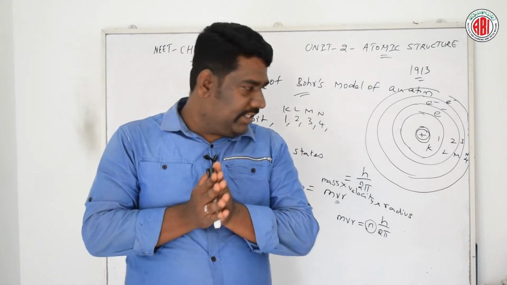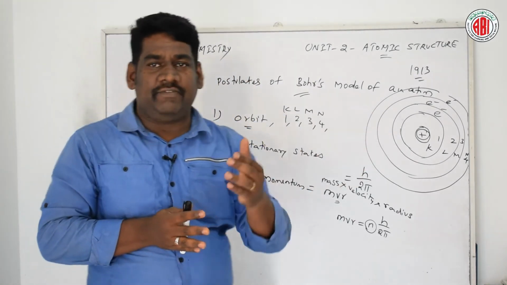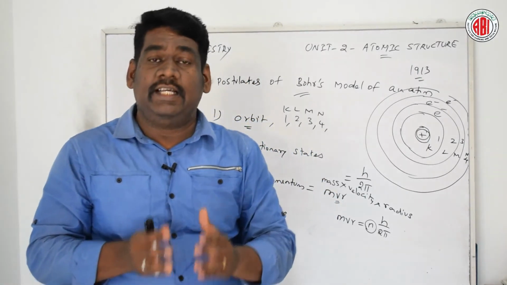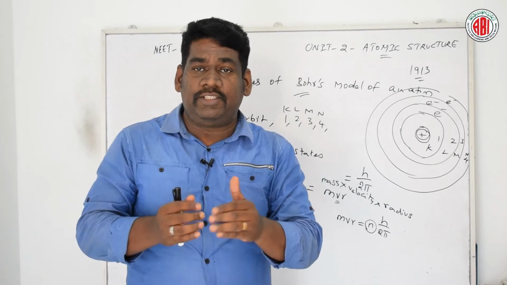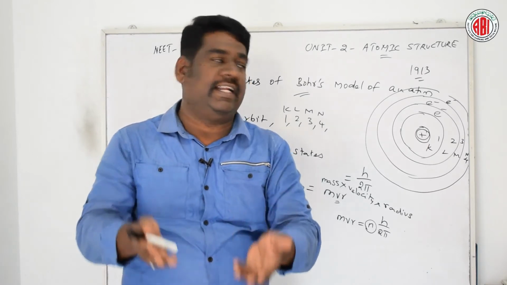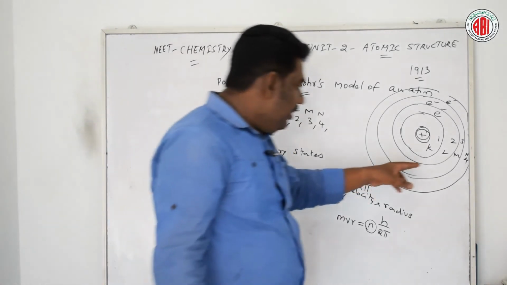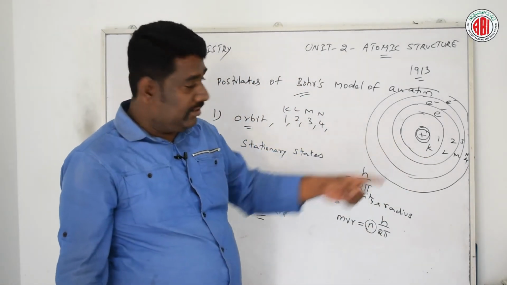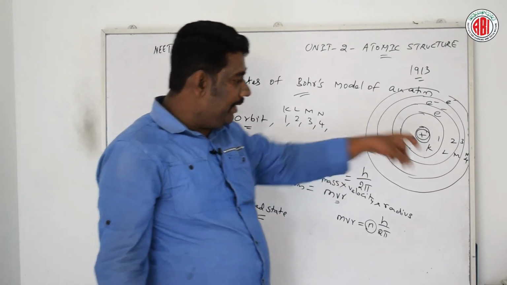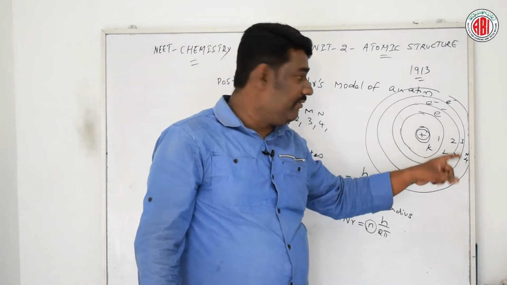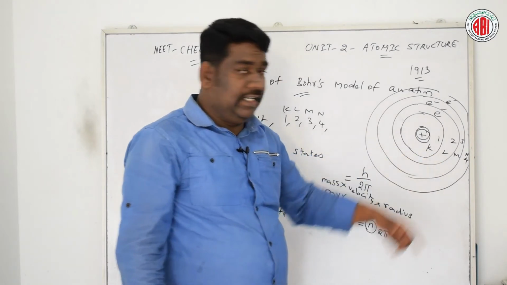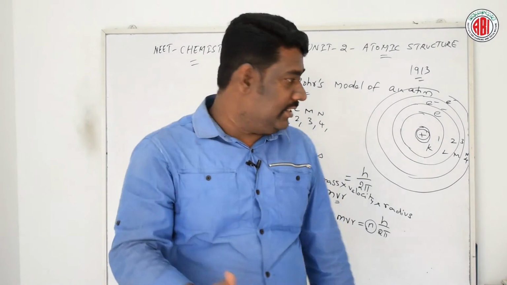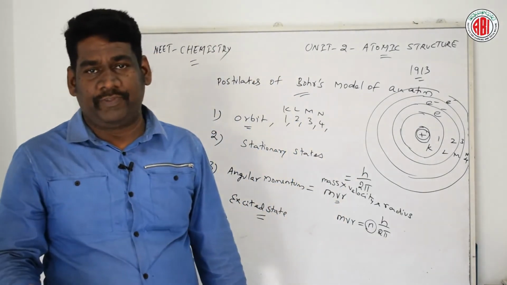Energy is emitted or absorbed only when electrons jump from one energy level to another. For example, take the K shell: if an electron jumps to the next level of this atom, that is L, then energy must be emitted or absorbed.